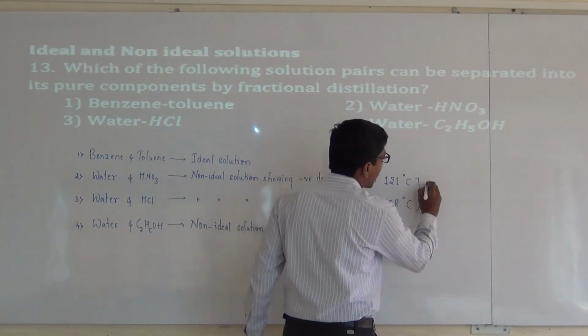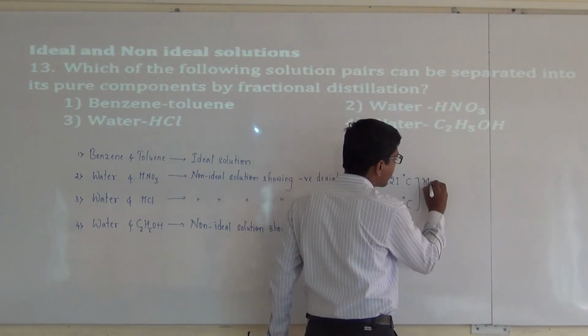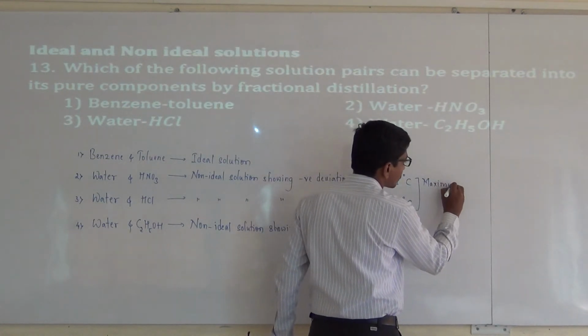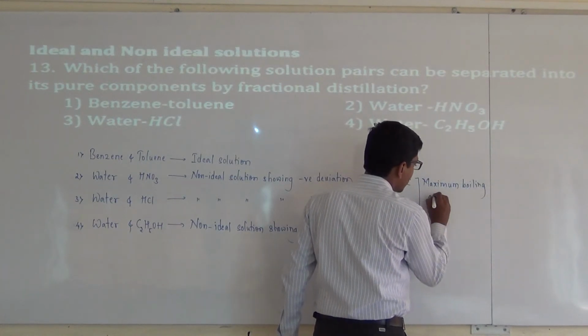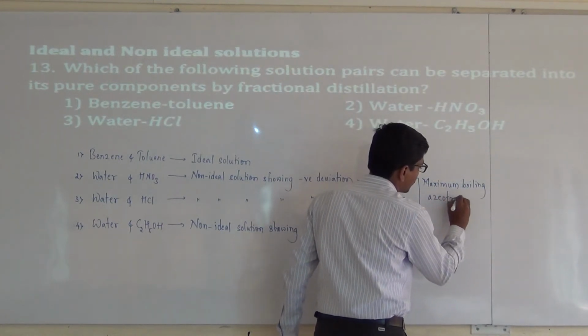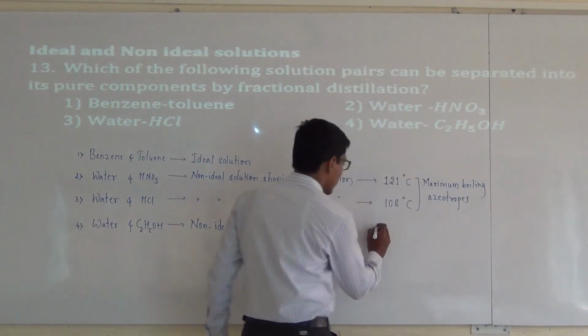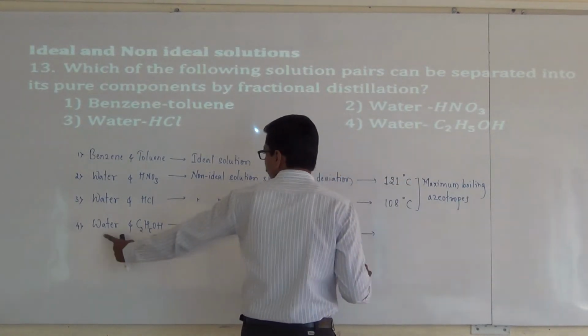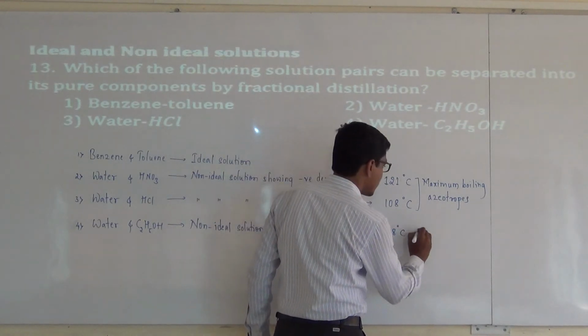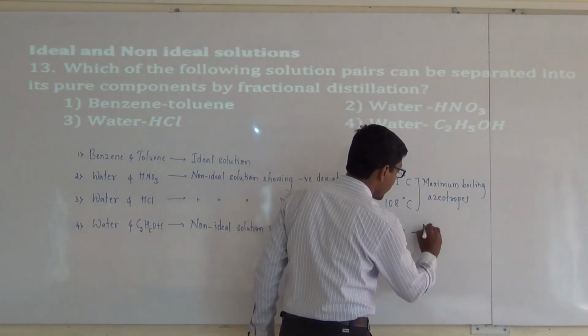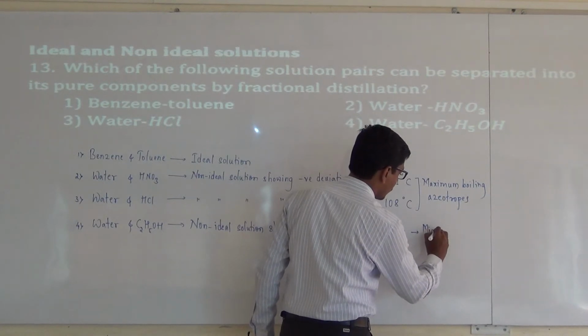These two are examples of maximum boiling azeotropes. And the last one, water and ethanol, boils at 78 degrees Celsius, and this is an example of a minimum boiling azeotrope.